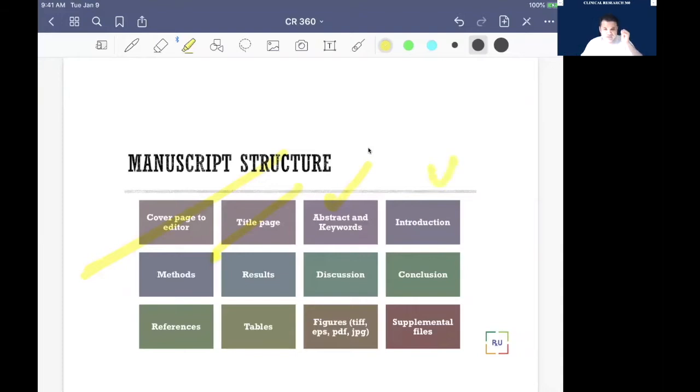Then you will have the introduction of your project. Then you will have the method, if a method is required in an original article. Then you have results, discussion, and conclusion. After the conclusion, you will have references and tables. Figures should be in TIFF, PDF, EPS, or JPG standard format. Most journals accept TIFF format, so you should have that in that form, and then supplementary material.